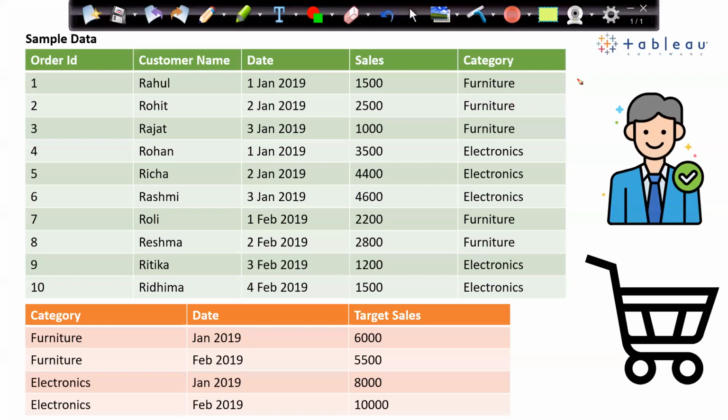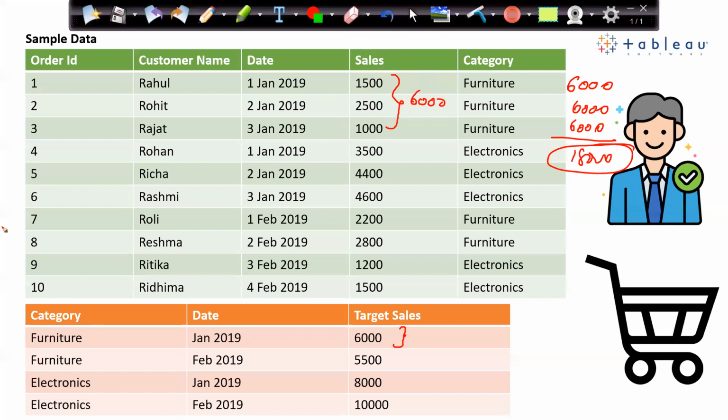So 6,000 gets repeated, which is leading to 18,000 as the target for the month of January, which is wrong. 6,000 is the target for all the three records. The sum of these three records should be 6,000 or more. Because join is row by row processing.